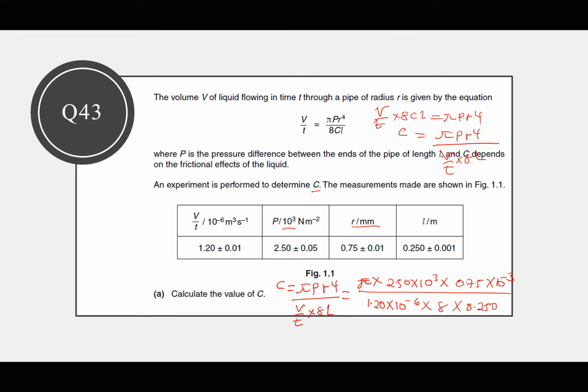Remember, this is pi. I think I've written it very poorly. Sorry.